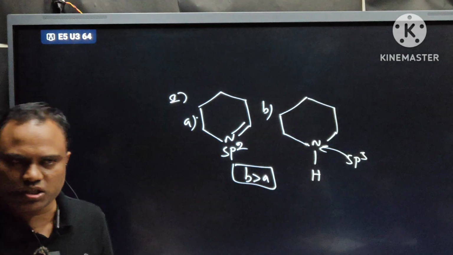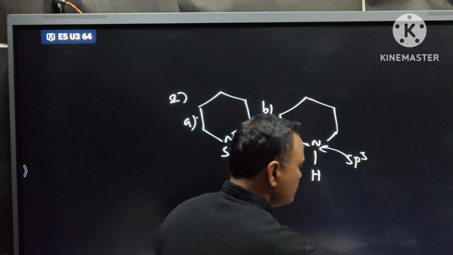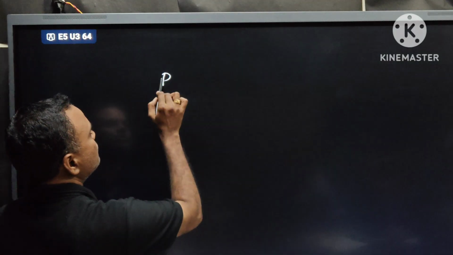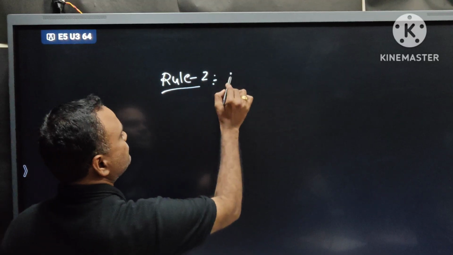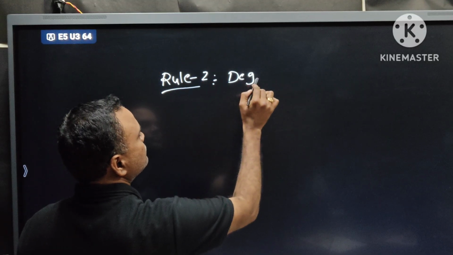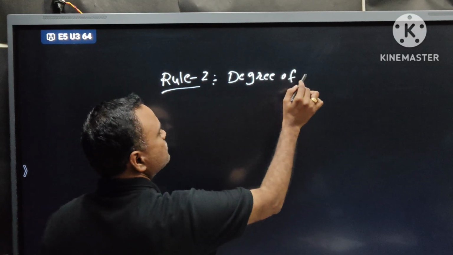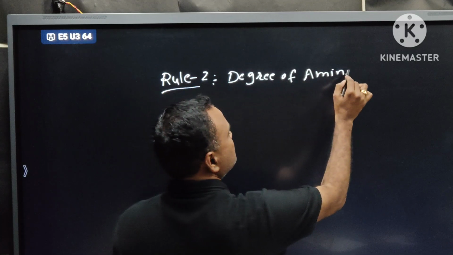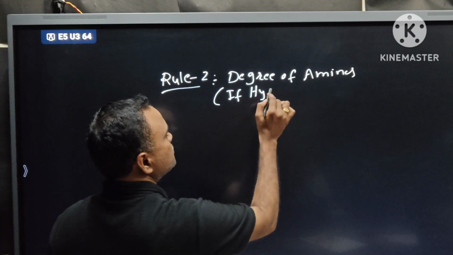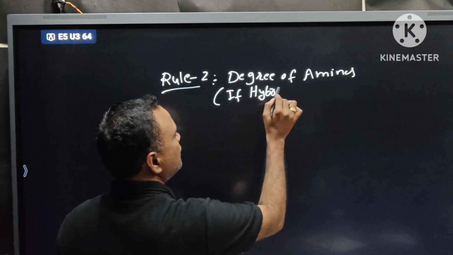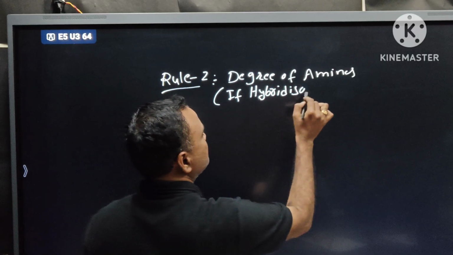Yesterday I explained about degree, right? Second rule, rule 2: degree of amines. If hybridization is the same, check degree.